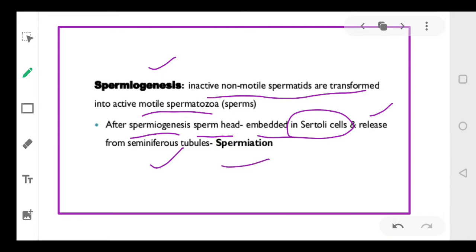Okay, dear students, this process is called spermiation, right? So spermatogenesis, spermiogenesis and spermiation. All the three terms should be very, very clear. Spermatogenesis is the complete process. Spermiogenesis is the transformation of spermatids into spermatozoa. And the release of sperms is called spermiation.